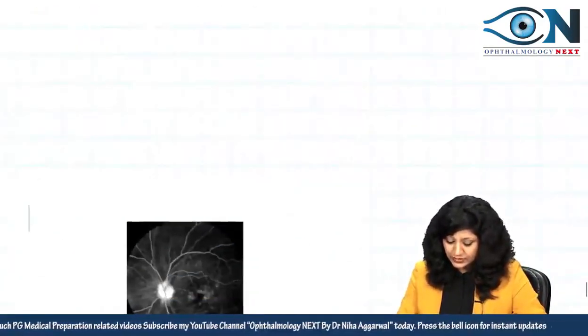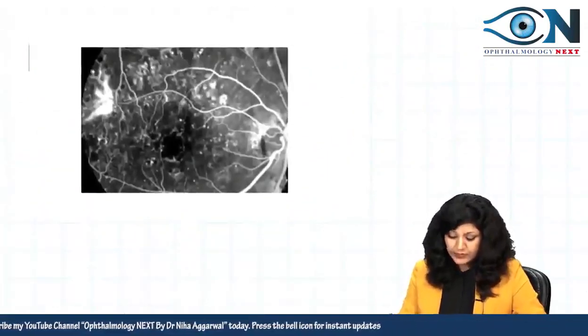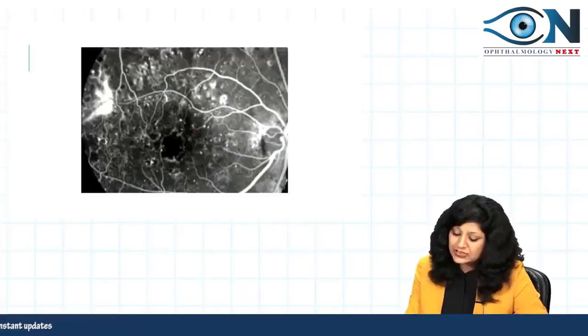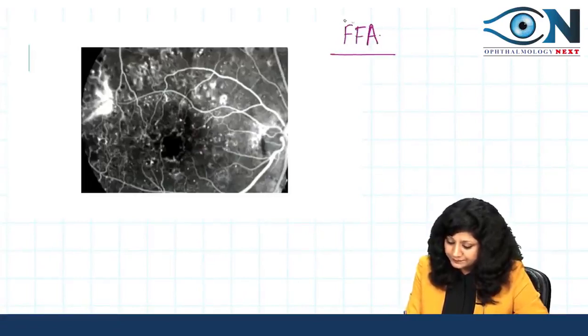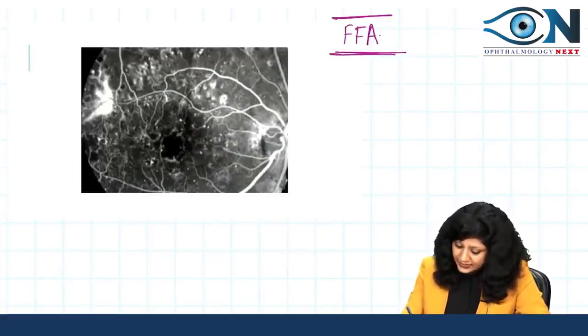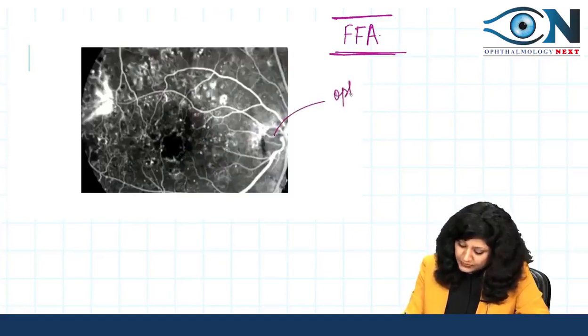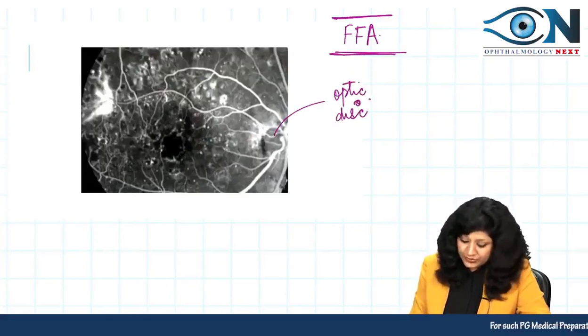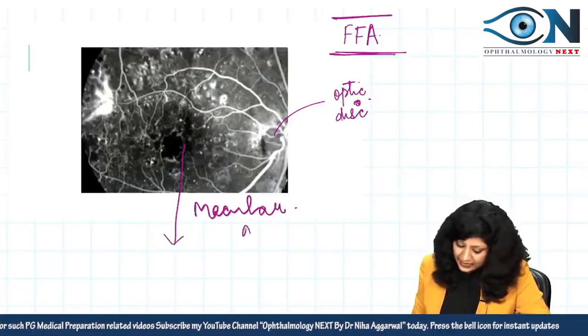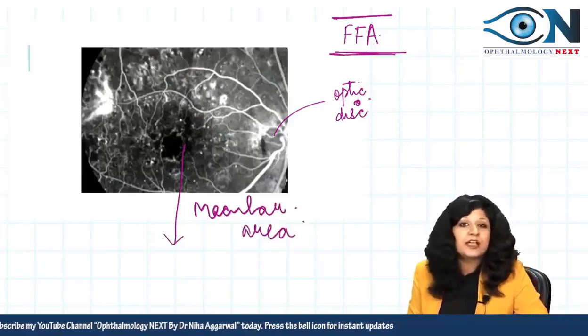There was one set of people who were saying that it was very close to this image. Now this image is actually a fundus fluorescein angiography. Okay, fundus fluorescein angiography, and you can see that this area is the optic disc, and therefore this blackish area that you can see here is actually the macular area. Now macular area is actually seen blackish in color.